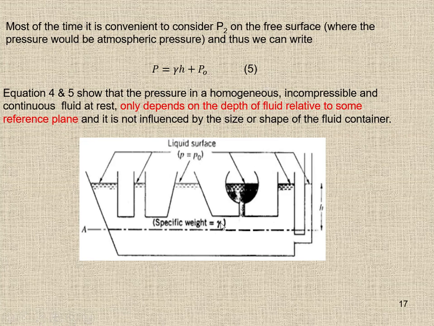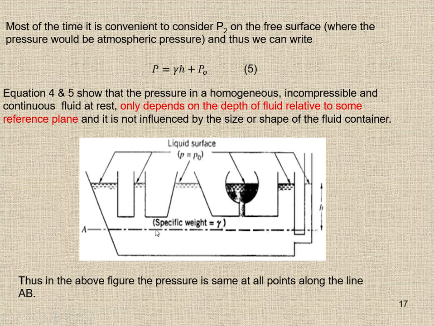This is a reference plane which is passing through the fluid system, and we can calculate the pressure on the AB surface. The pressure on this surface throughout this fluid is the same.